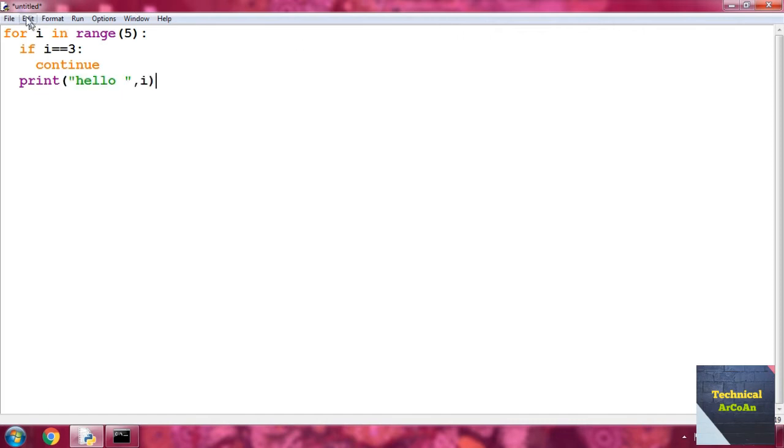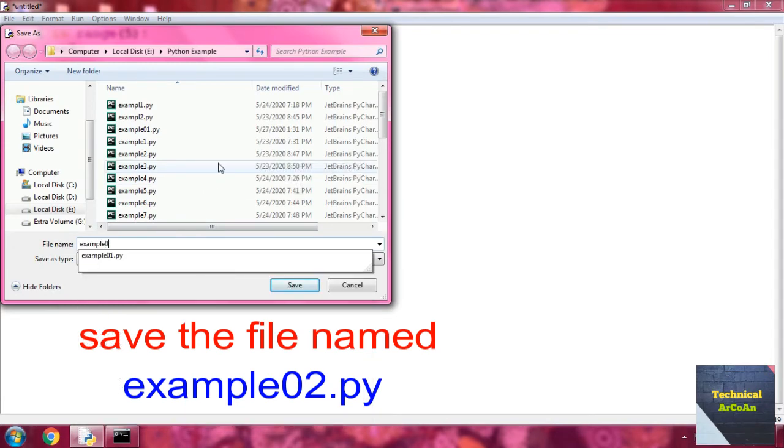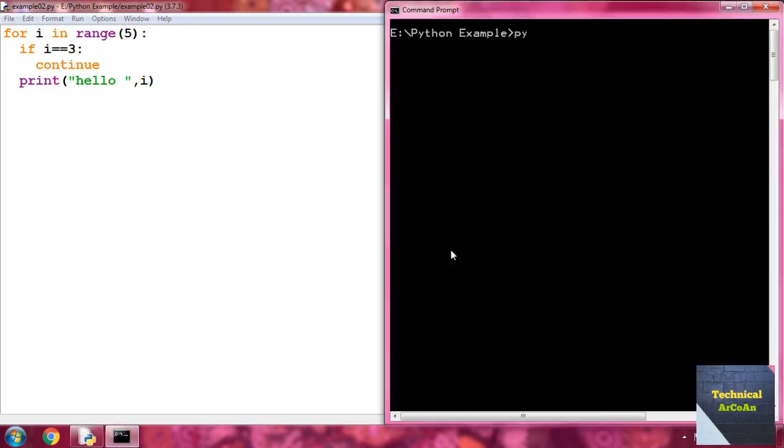Now save the file. Suppose the name of the file is example02.py. Go to the command prompt, type python example02.py and press enter. So here what happened: at first the i value is 0 because the range is 5, means it goes 0 to 4. So i value is 0, check the condition, false, it just prints hello 0. After that i value is 1, hello 1 will be printed because 1 equal 3 is false. And when i value is 2, again the condition is false, so it prints only hello 2.